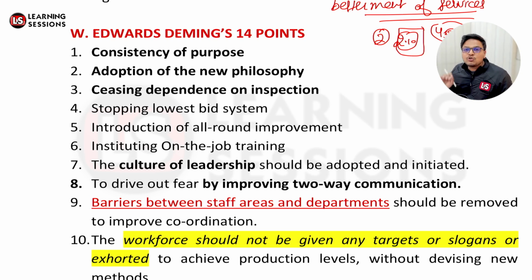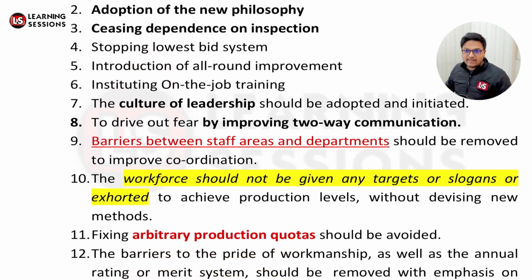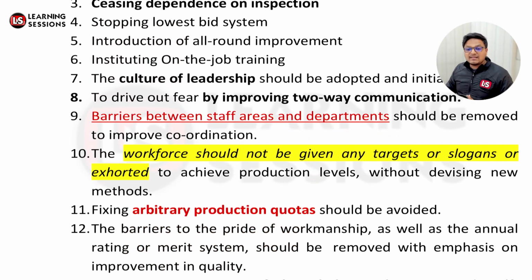And the workforce should not be given any targets or slogans or exhortations, like this is the minimum production level that you need to achieve, otherwise you will be sacked or something. These things should be avoided altogether. We must look for quality rather than quantity, right? And further, we must avoid fixing arbitrary production quotas. If they are fixing any kind of production quota, like this is a monthly target that 50 lakh products are to be manufactured at the cost of quality, that must be removed, right?